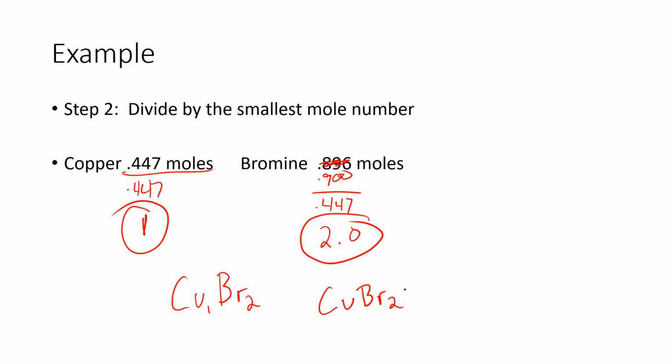And remember, anytime in chemistry that we see a 1 as a subscript on our compounds, we're not going to write it, because we don't care about 1s, because 1s are stupid.